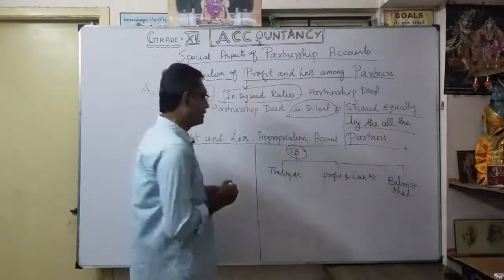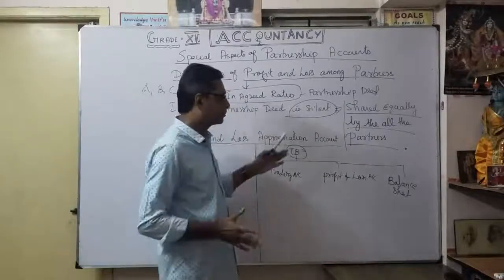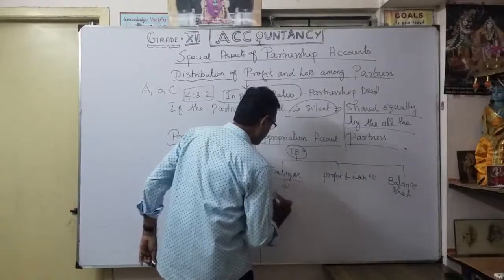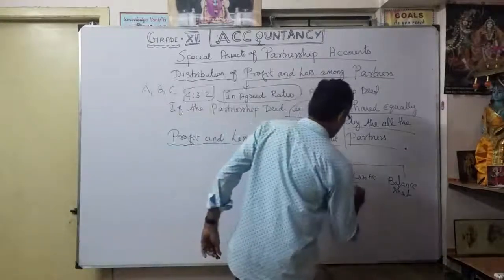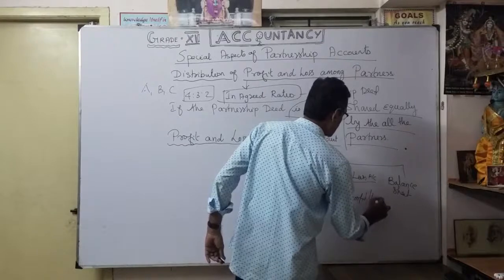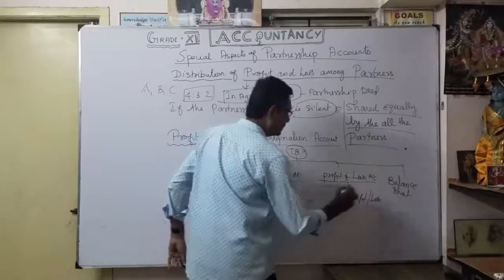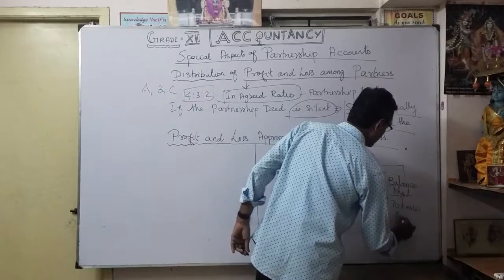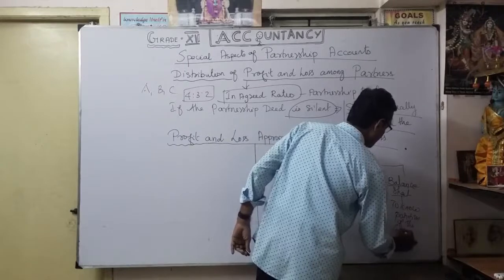You know very well, in a sole proprietorship, and in a partnership also, you are going to do the same: trading account, profit and loss account, balance sheet. The trading account is to find out gross profit, you know that already. Similarly, the profit and loss account is to find out net profit or loss, even gross profit or gross loss. Then the balance sheet is to know the position of the company.